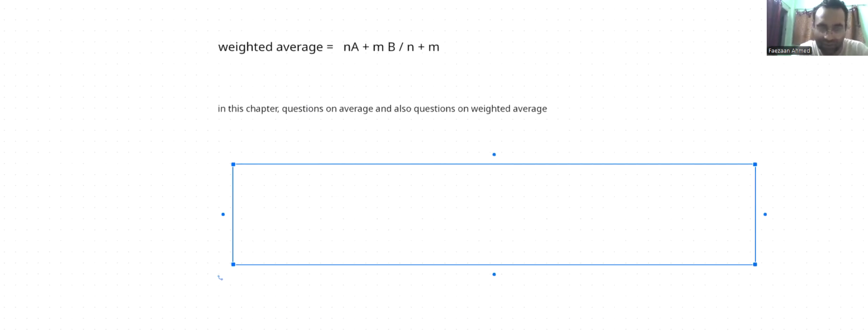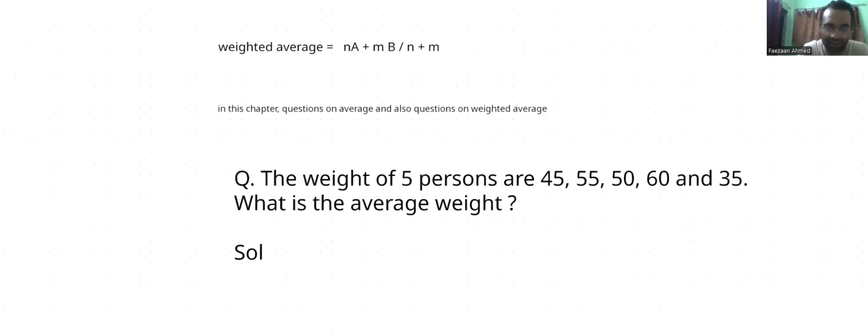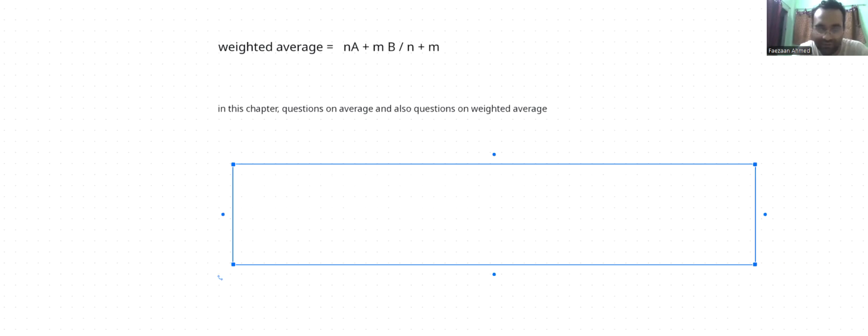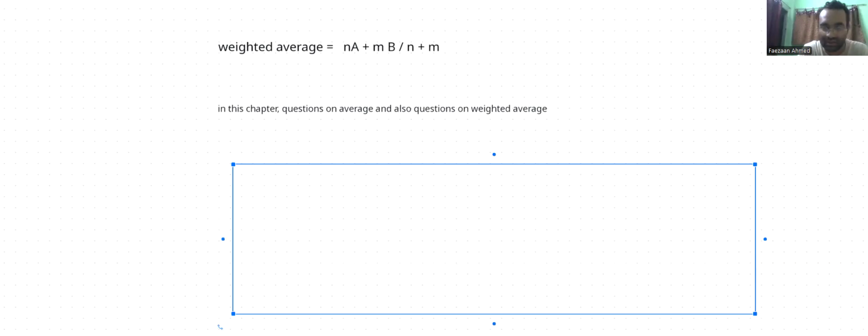So I'll use the formula. What is the sum? If you add all the numbers, what do you get? Just try and add all of the numbers: 45 plus 55 plus 60 and so on. If you add all of them, you end up getting 245. Then divide by the number of terms, and you get 49. So 49 is the average weight of all the people in the group.